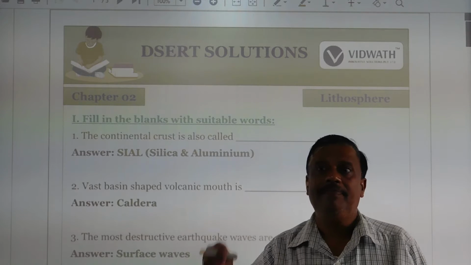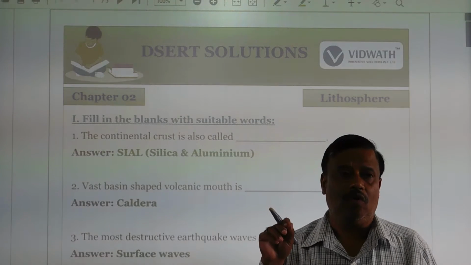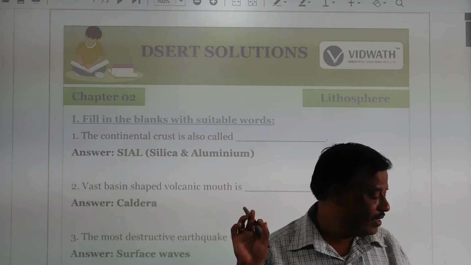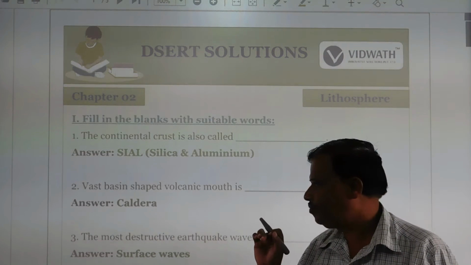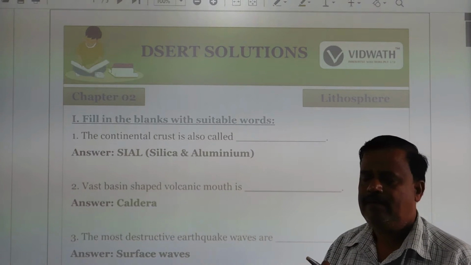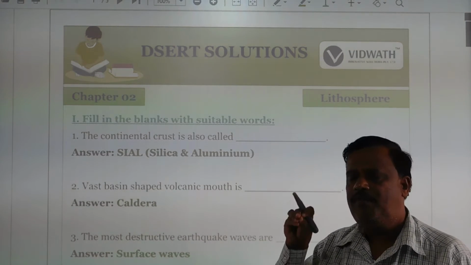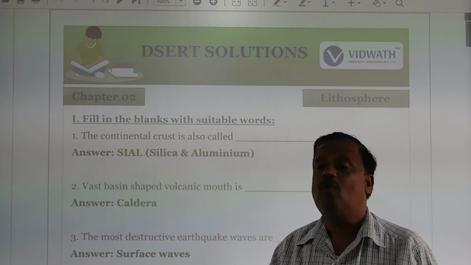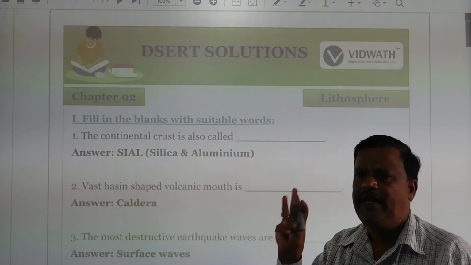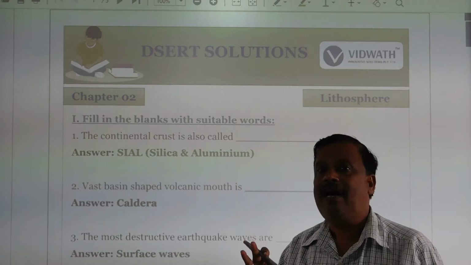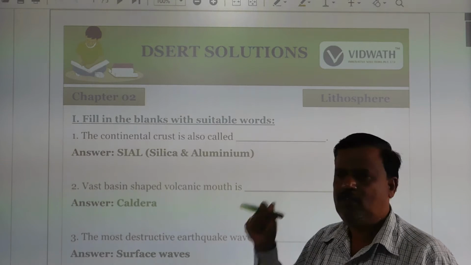Here nickel and ferrous are available, which is called Nife in the core. So these are the three important classified interior layers of the Earth, called the lithosphere.